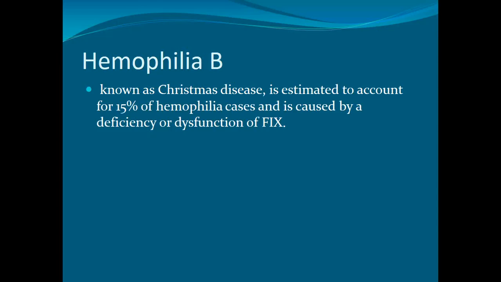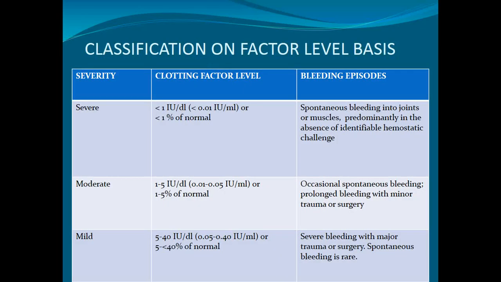Hemophilia B, known as Christmas disease, is estimated to account for about 15% of hemophilia cases, and is caused by the deficiency or dysfunction of factor 9. So up till now we have been dealing with how hemophilia is classified.